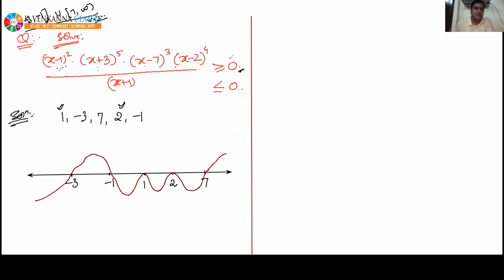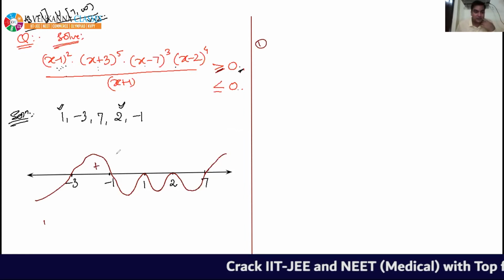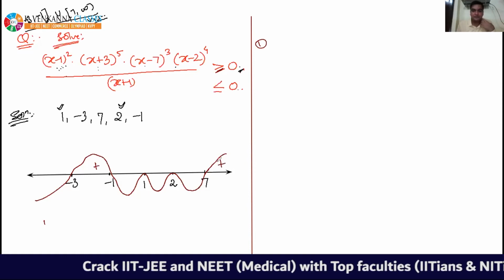Okay. See, now for the first part, we have to take, here I'm writing, those portions where it is greater or equal to 0. That means we have to consider the greater portion, where the wavy curve is lying above the number line, and also equal to 0 you have to consider. Keep in mind. So see, for greater, this one and this one will come.